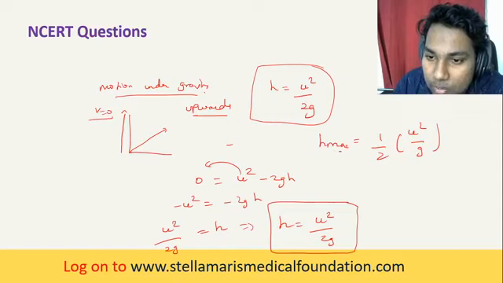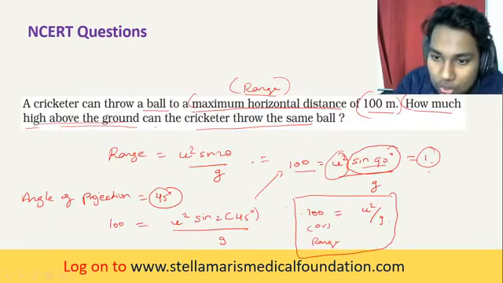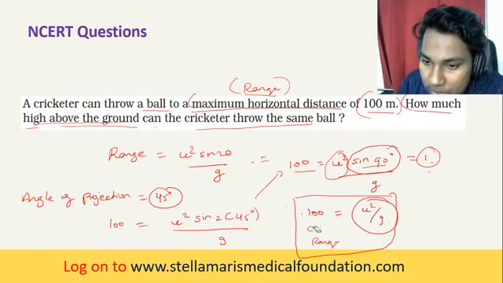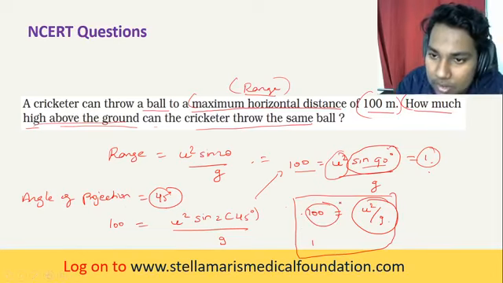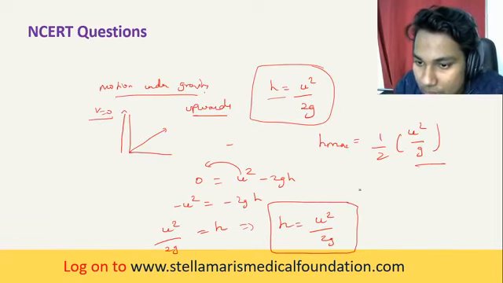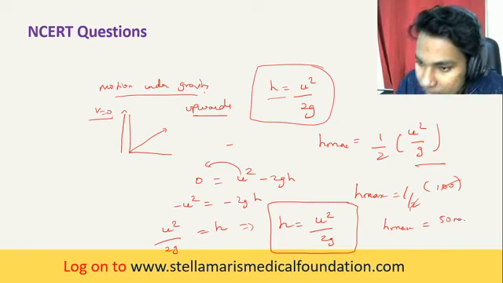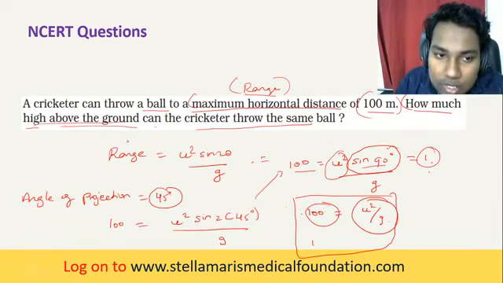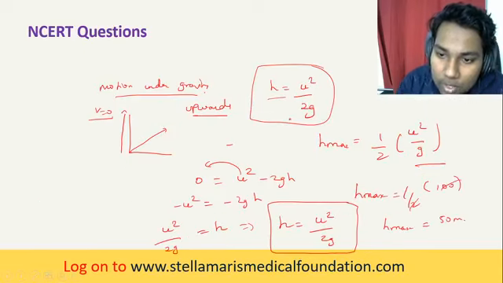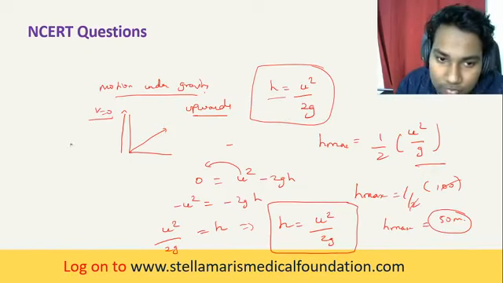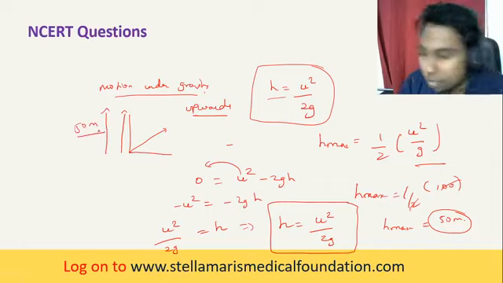Okay, h max is equal to half into u squared by g. You know what u squared by g is? It is equal to 100 meters. Substitute that value here. So h max is equal to half into 100, which becomes 50 meters. So how high above the ground can the cricketer throw the same ball? The cricketer can throw the same ball 50 meters high.